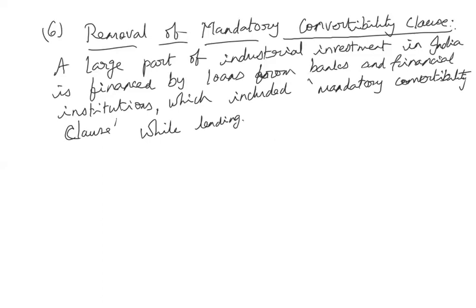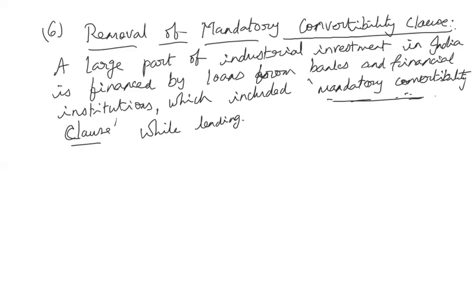This mandatory convertibility clause meant that if the industries were not able to repay the loan, then automatically the banks and other financial institutions would become the shareholder of the company. From being a lender, they would become the shareholder. That clause was already included.